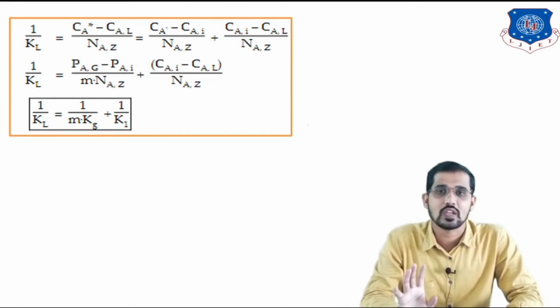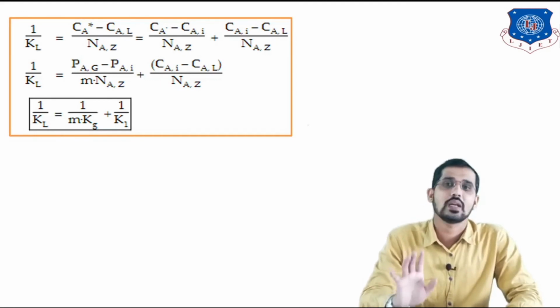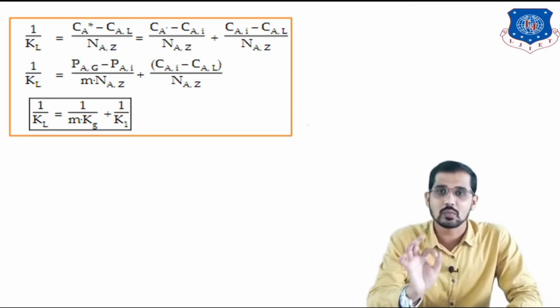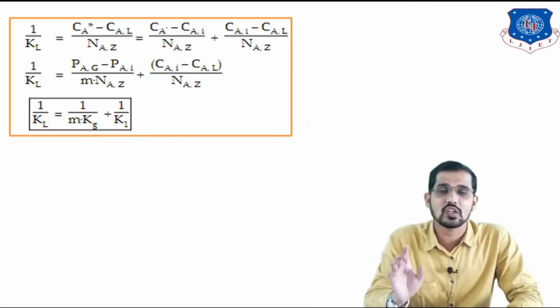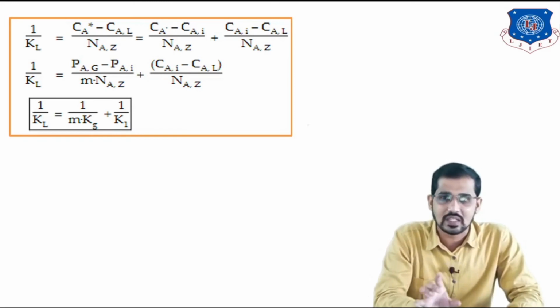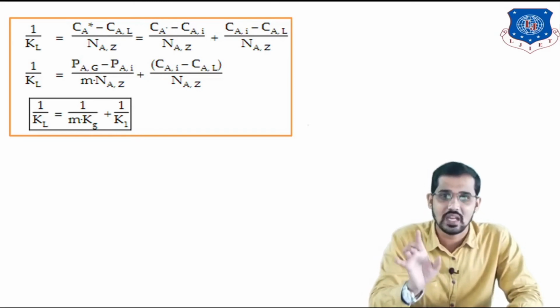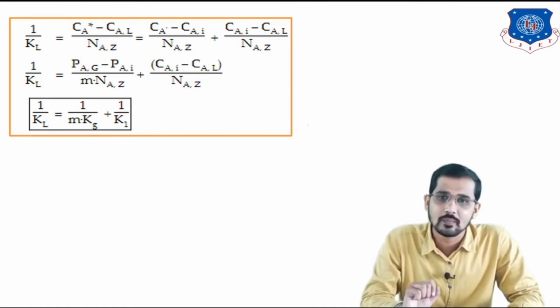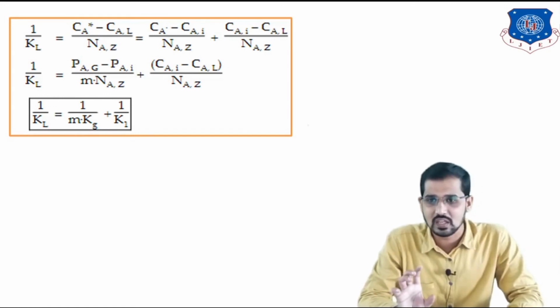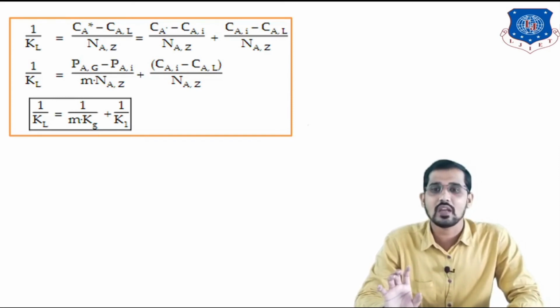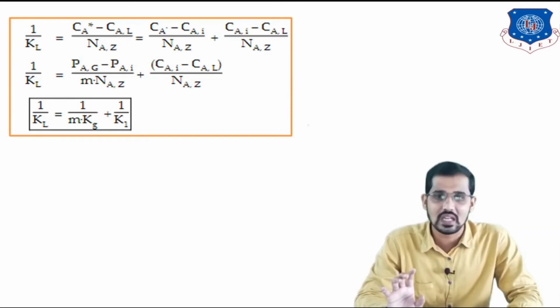So it will be like this: 1 upon capital Kl is equal to Ca star minus Cal divided by Naz is equal to, I am just rearranging in terms of Cai now. In the previous slide I rearranged in terms of Pi, means minus Pi plus Pi. Here we are writing like this: minus Cai plus Cai, means like this I can write Ca star minus Cai divided by Naz plus Cai minus Cal divided by Naz. So I am separating these terms, I will get like this: 1 upon capital Kl is Pag minus Pi divided by M Naz plus Cai minus Cal divided by Naz.